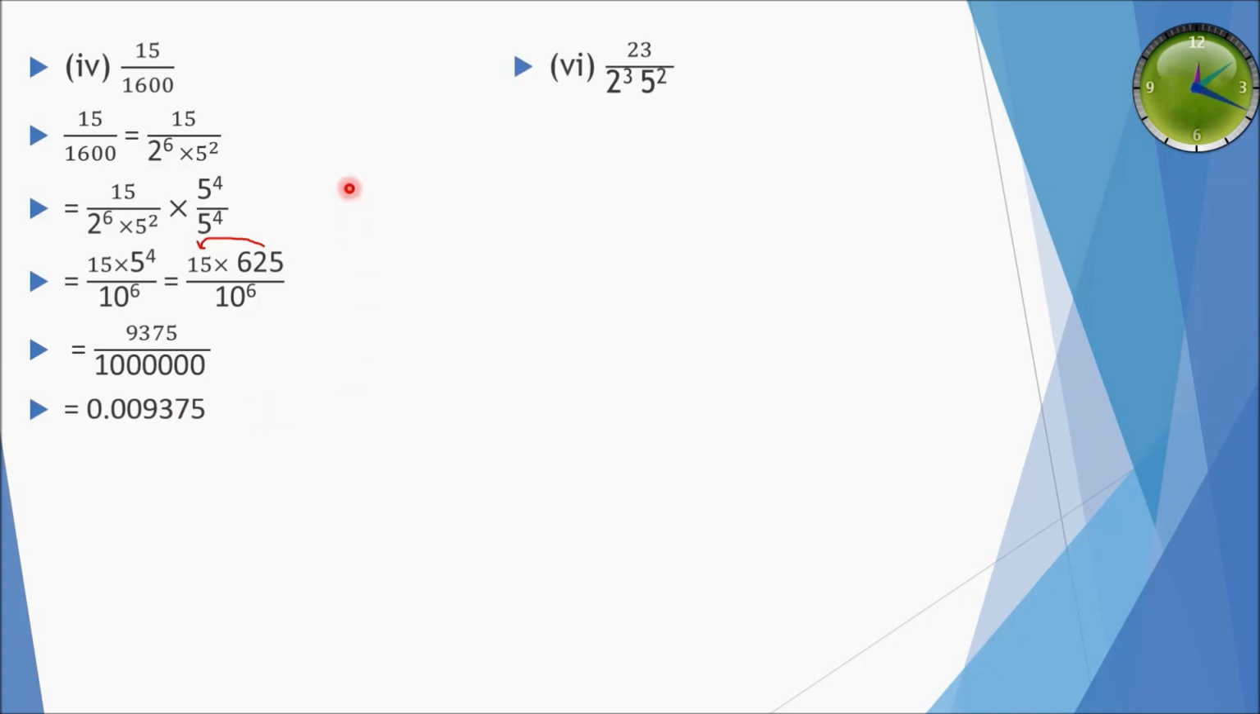So next part, fifth part was again non-terminating and repeating, and sixth part 23 divided by 2 raised to power 3 into 5 raised to power 2. So now again we want to make a pair. Here 2 is having power 3 but 5 is having power 2. So we need only one 5. That is why we will multiply this number by 5 and divide it by 5. So it means 23 divided by 2 raised to power 3 into 5 raised to power 2 will be equal to 23 divided by 2 raised to power 3 into 5 raised to power 2 into 5 divided by 5.